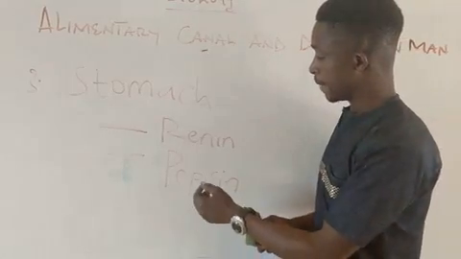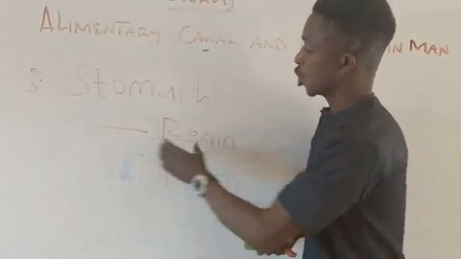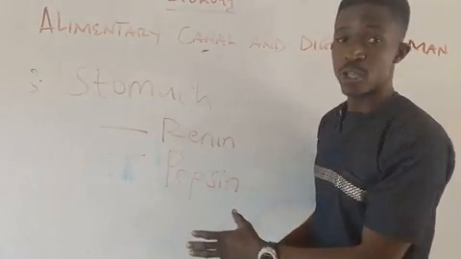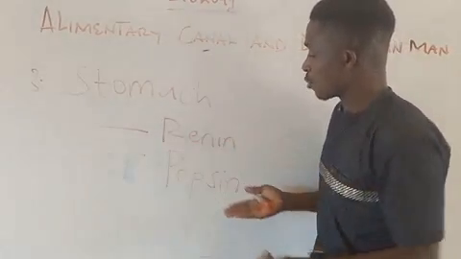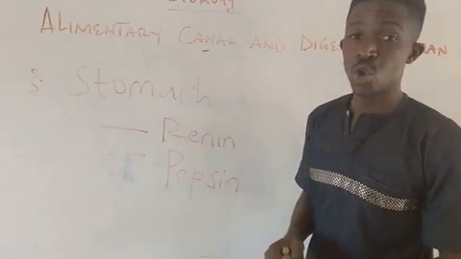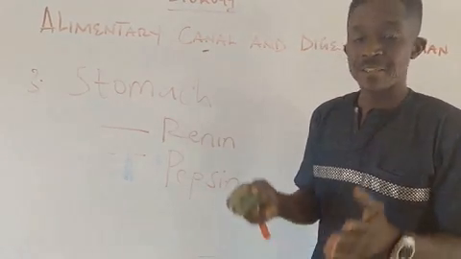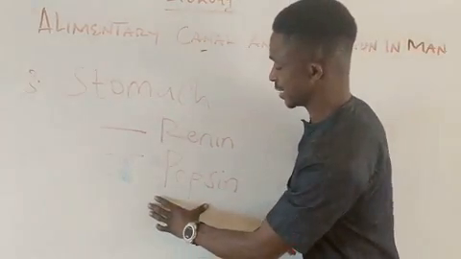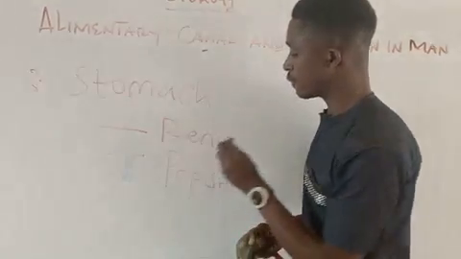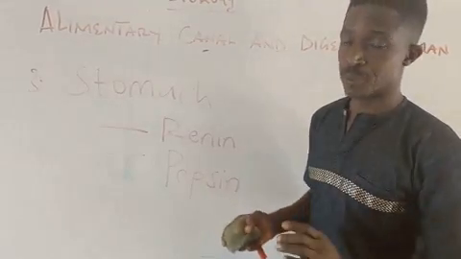While renin coagulates milk, it also activates pepsin. Are you following? Renin coagulates milk, and also it activates pepsin.